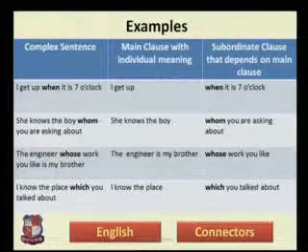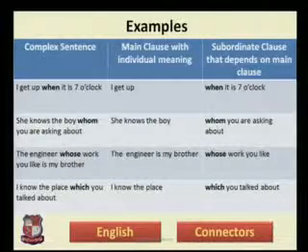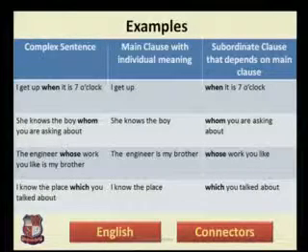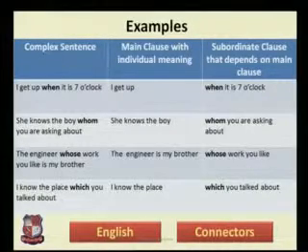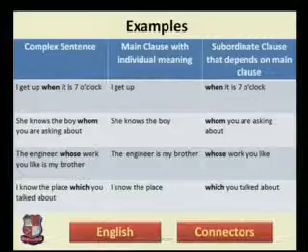As we know the definition of adverb, an adverb is actually a word that adds something to the meaning of a verb or action. But here there is not only one word, there is a full clause. It is 7 o'clock. So there is a full clause joined by the conjunction or connector when, and that entire clause adds something to the meaning of the action, and the action is getting up. So simply we can say that this is an adverb clause of time.